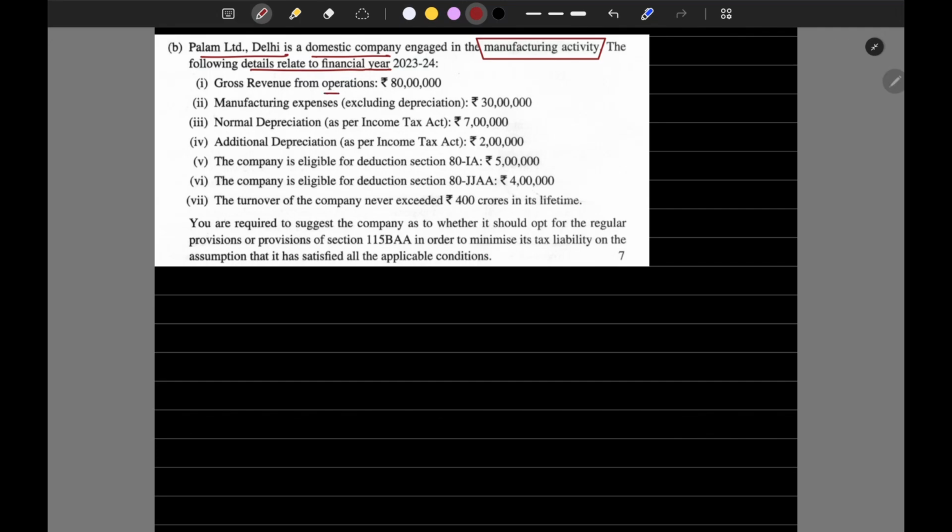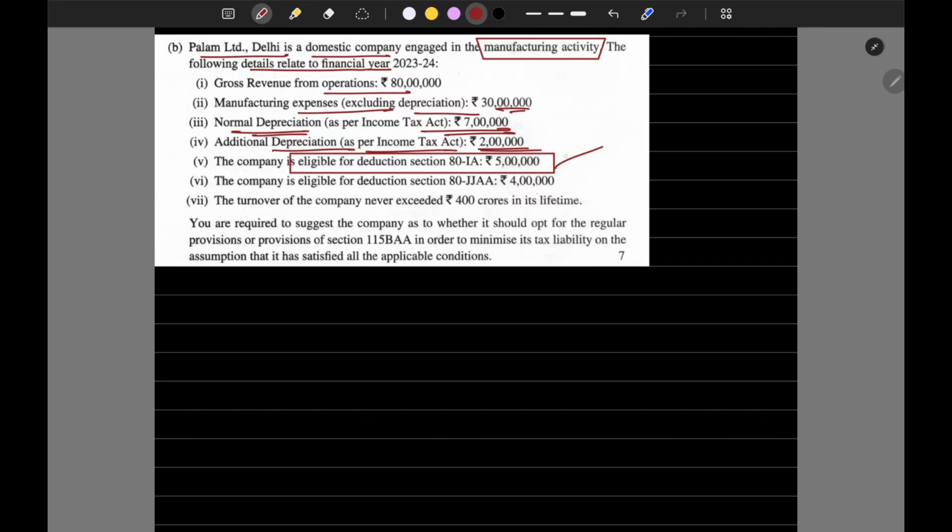Gross revenue from operations, the total sales, is given. Manufacturing expenses given, we have to deduct. Normal depreciation given, as per income tax we can deduct. Additional depreciation given, we can deduct that also if it is a normal provision; if it is the default regime, we can't deduct this. The company is eligible for deduction under section 80IA, which is for infrastructure projects the company is working on.